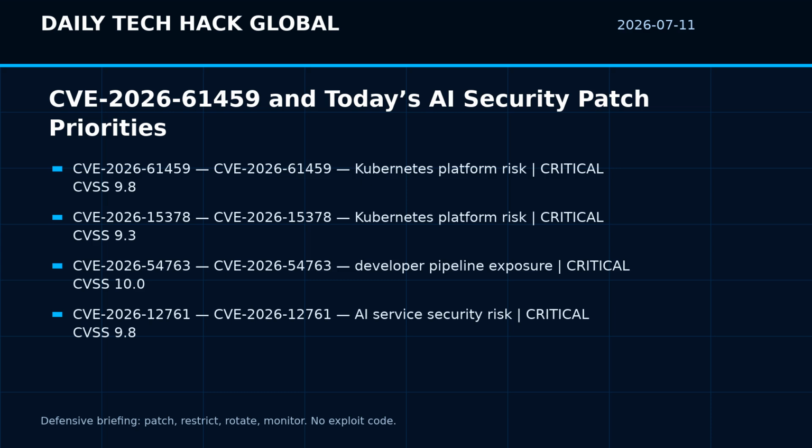The second item is CVE-2026-15378. NVD summarizes it as, a flaw was found in the guardrails detectors component. This vulnerability allows a remote attacker to perform a blind server-side request forgery, SSRF, by submitting a specially crafted XML schema definition, XSD, string. This can lead to unauthorized access to sensitive information, including credentials from cloud metadata services, Kubernetes API, internal MinIO, and other internal network endpoints. Additionally, it enables local file reads of crit. Severity is critical with CVSS 9.3.